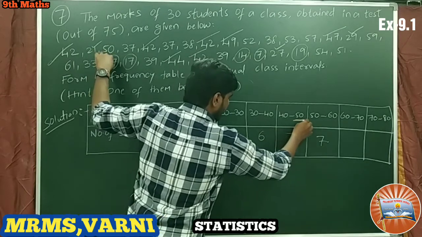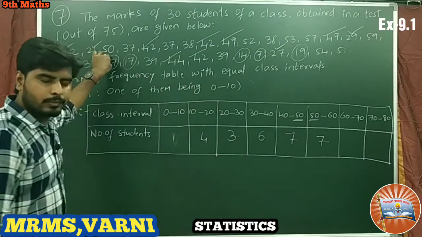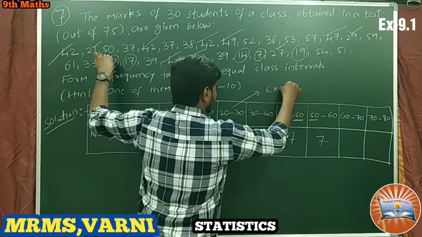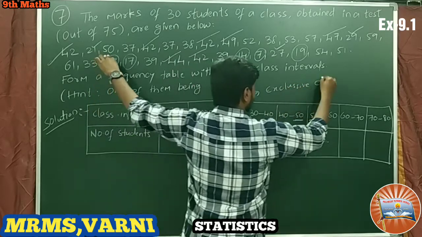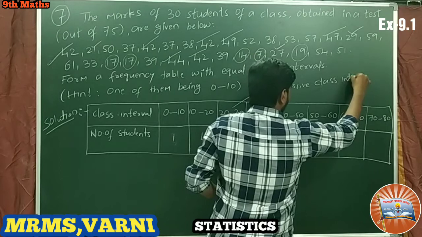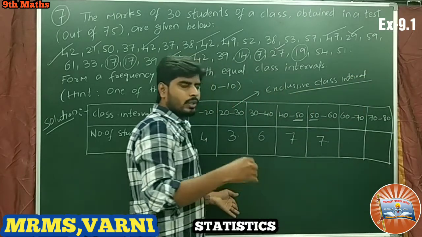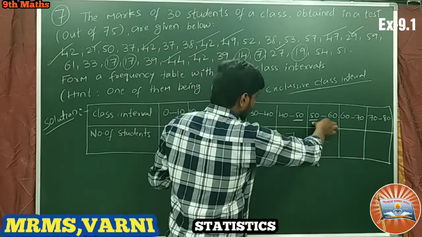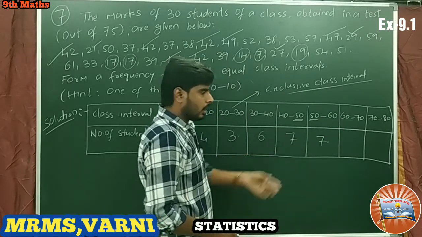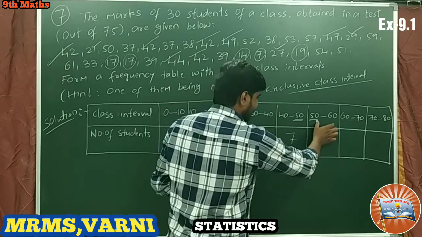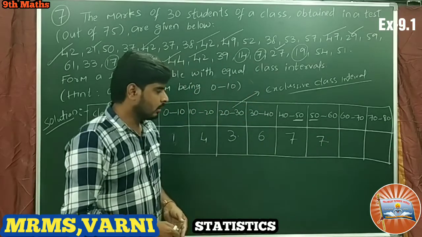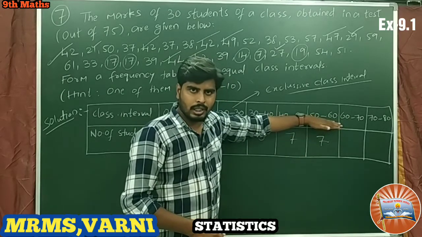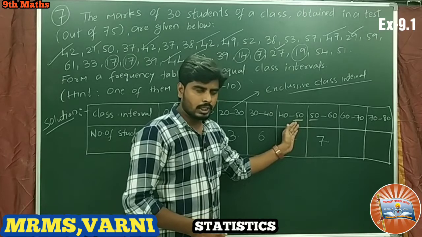Here also 50 is there and here also 50 is there. These class intervals are called exclusive class intervals, nothing but continuous class intervals. So the 50 marks student comes under 50 to 60, not here. Did you get that? The 50 marks come under the 50 to 60 class interval. We will not count 50 here, we shall count it here.